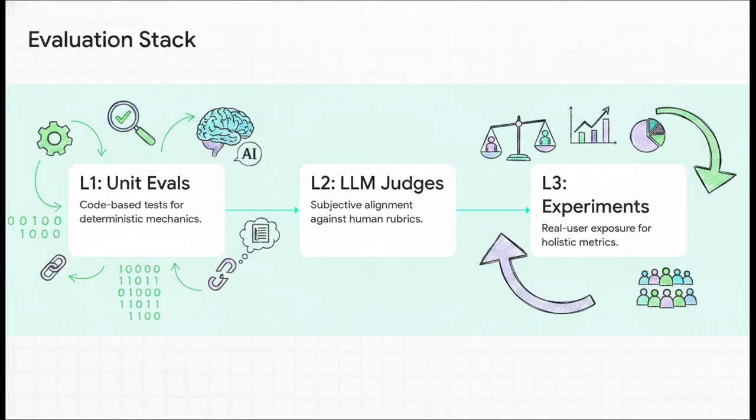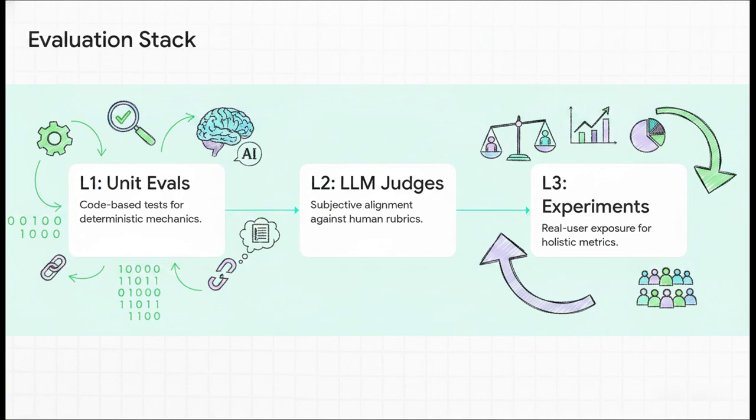And this seamlessly visualizes that defense stack. Level 1 is your deterministic unit evals. These are the fast, cheap, automated tests that verify the basic mechanics, like, did it call the correct API? Then Level 2 introduces human-aligned LLM judges. This is where you use a more powerful LLM to evaluate complex, subjective outputs against human-defined rubrics to ensure safety and alignment. And finally, Level 3 is real user experiments.